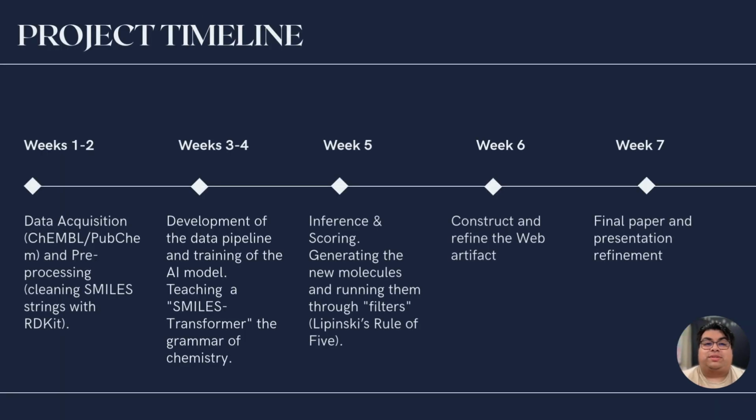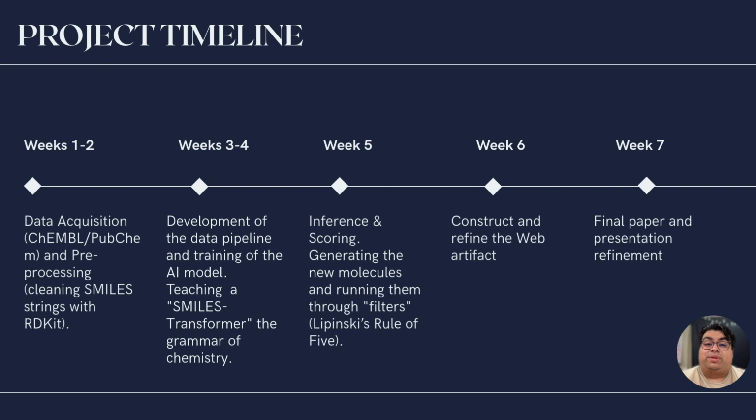Our project timeline is structured to reflect a realistic end-to-end data science workflow, moving from data acquisition to deployment. In weeks 1 and 2, we focus on data acquisition and pre-processing. We collect antiviral compound data from ChEMBL and PubChem. We then retrieve SMILES representations. Finally, we clean and validate them using RDKit to ensure chemical legality and structural consistency.